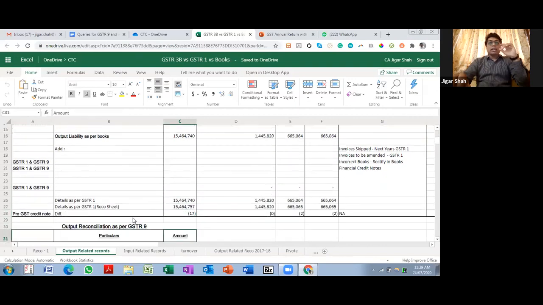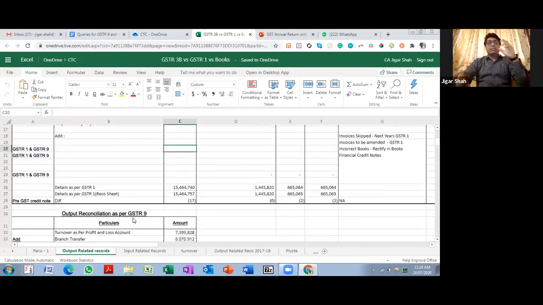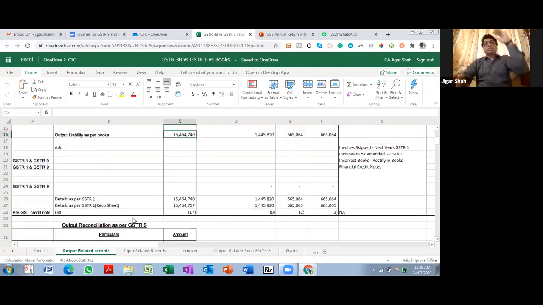So this was about books, and then fortunately in this client, the example that we have created, your 3B is in alignment with books now, and then you see whether your GSTR1 is in alignment with your books or not. At the end of the day, your books are audited. So the books figure is the final figure. Your GSTR9 should go as per books, right? So everything has to reconcile as per your books figure, because books has been audited by the statutory auditor. So you cannot go beyond that, right? Everything else, if it is not matching, then it's a RICO item and you need to deal with it accordingly.